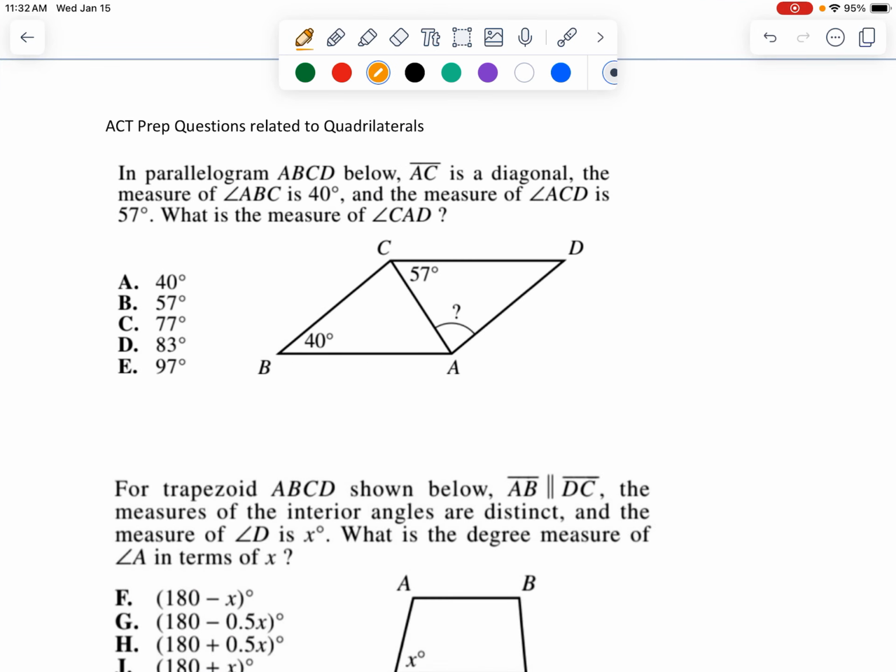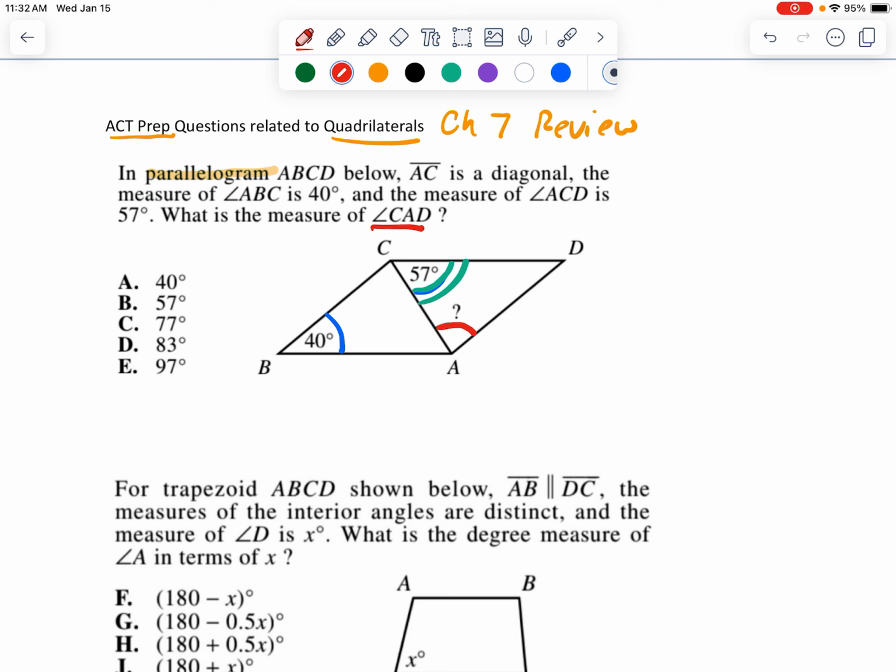I'll be taking you through all the ACT prep questions related to quadrilaterals for the Chapter 7 review packet. Let's start here with, technically, number 1 of this, but it's not labeled with a number. In parallelogram ABCD, AC is a diagonal, and the measure of ABC, right here, is 40 degrees. The measure of ACD, right here, is 57 degrees, and my goal is to find CAD, which is right here.